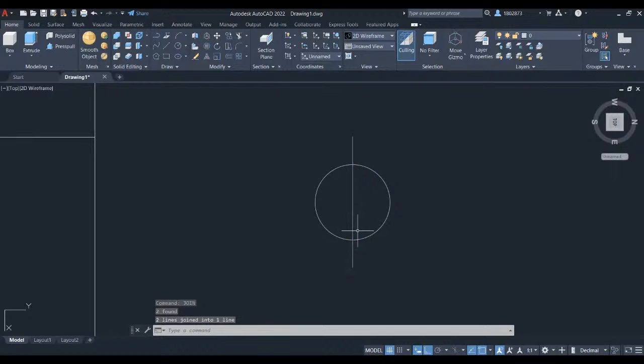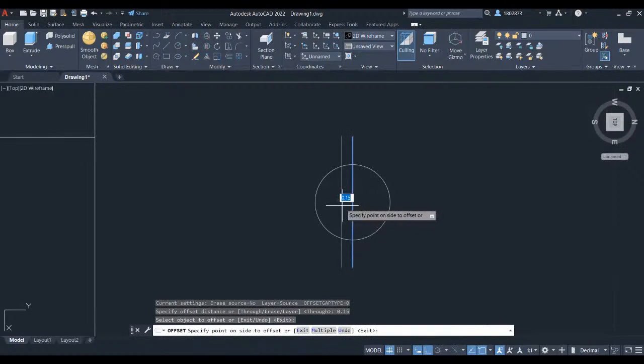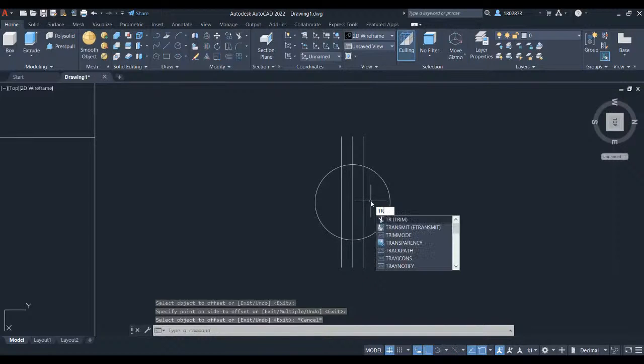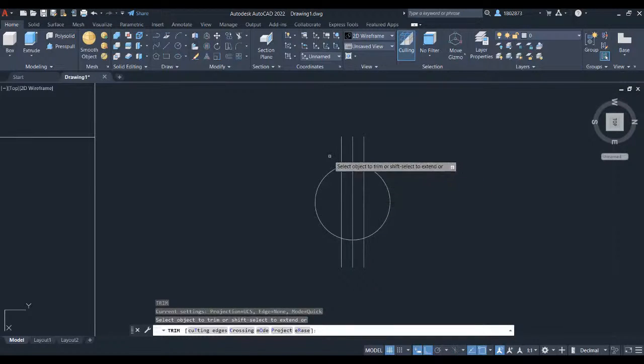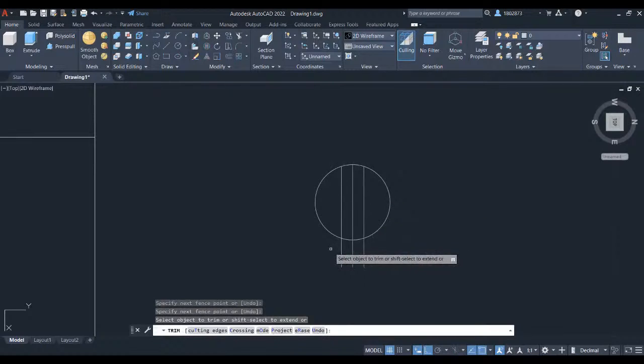Press enter. Let's create an offset to create a parallel line. Type in off and select offset. Let's specify the offset distance to be in 0.15 and press enter. Select the line and left click here. Select again this line and left click here. Let's trim out the lines. Press TR for trim and press enter. Trim out the lines which are not included to our sketch. Let's 3D orbit.